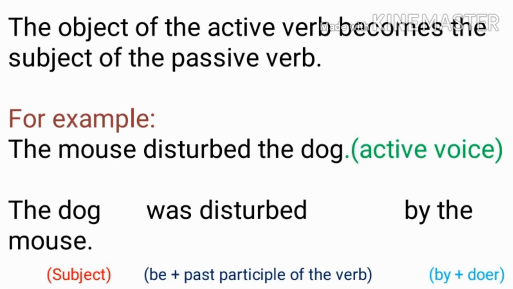Now what you have observed, the object of the active verb becomes the subject of the passive verb. Let's read this sentence. The mouse disturbed the dog. This is active voice and here our object is the dog. Now let's change it into passive voice. The dog was disturbed by the mouse. As we have read above, the object of the active verb will change into the subject of the passive verb. So the dog, who is the object in active voice, will now become the subject in passive voice.